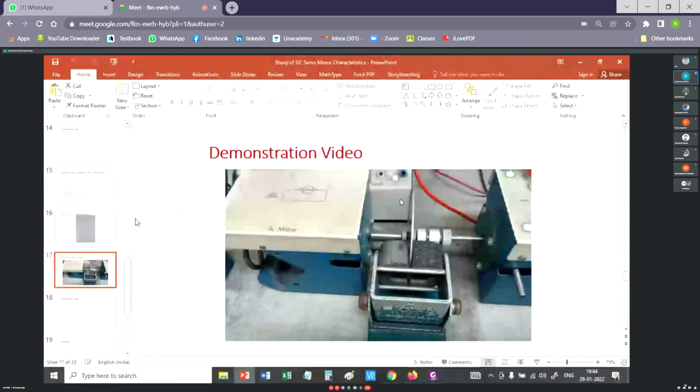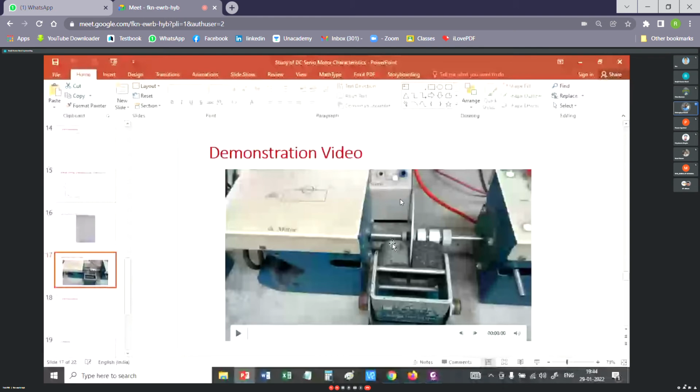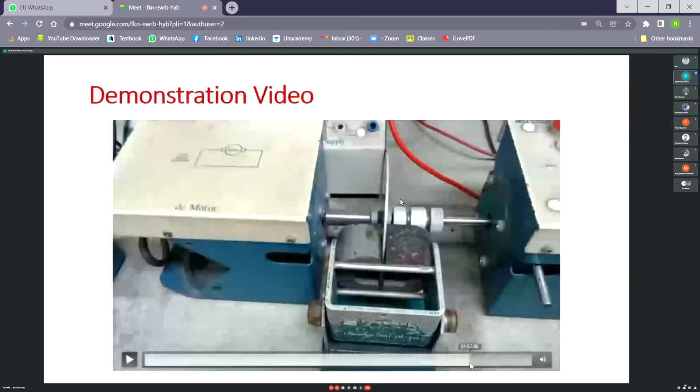Although it's just a generic one, energy conversion is happening here, rotational energy. I'm explaining it to you, sir. Okay, sir. I'm explaining the doubt. Don't worry.